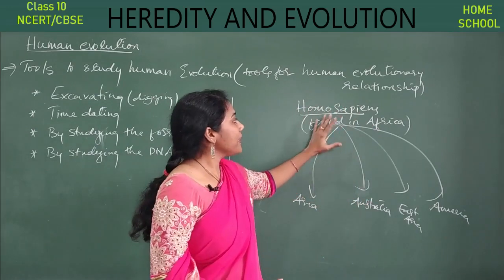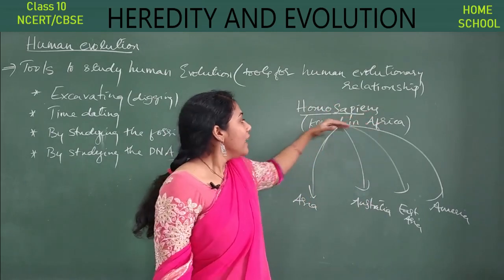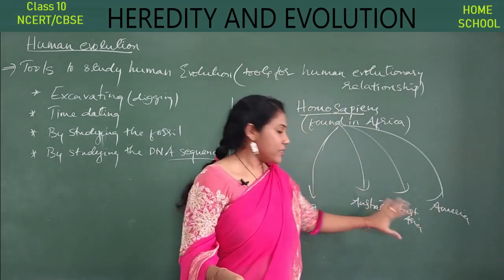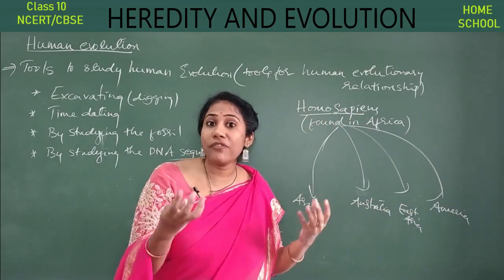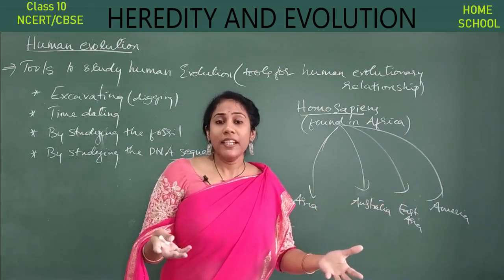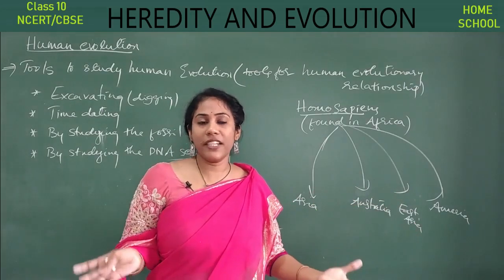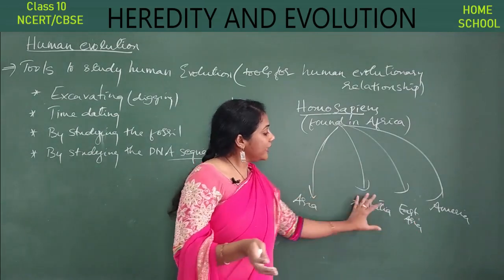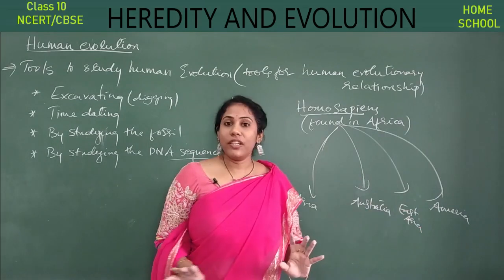And as their number increased in Africa, these Homo sapiens started migrating everywhere. Due to the environmental conditions of different countries, various variations might have occurred in the genetic material, so different characters would have been created in the body, right? Like the color and everything is different, maybe because of variations created in the genome according to the environmental conditions in different parts of the world.